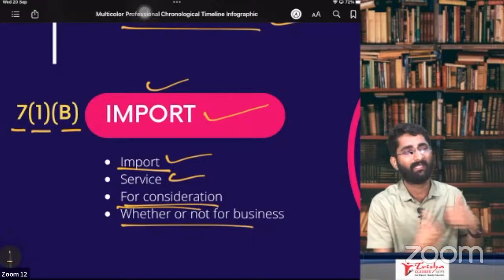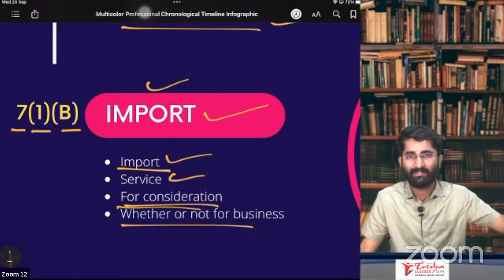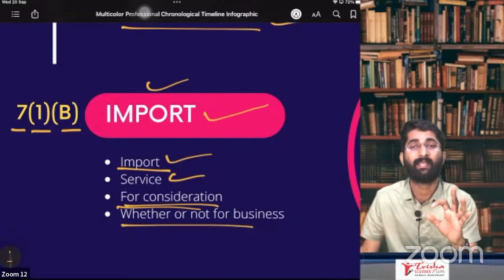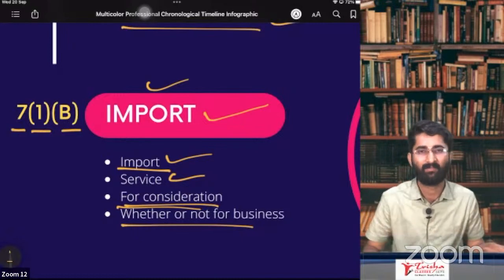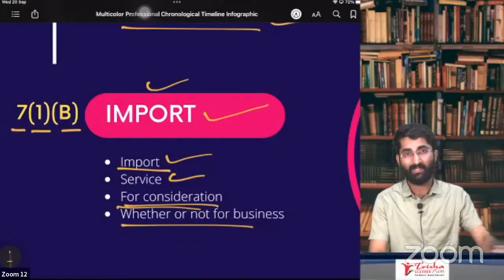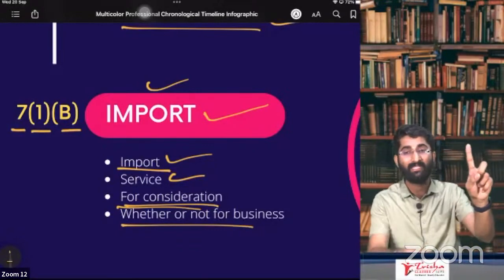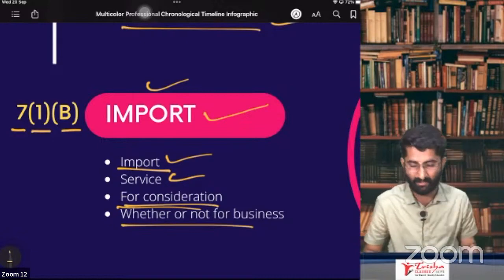And for a consideration, example, I paid him $200. That is for a consideration. Will it be considered as supply? Yes, sir. It will be considered as supply. Okay. Section number 7, subsection 1: what you have to remember? Importation of service for a consideration, whether or not for the business purpose. Consideration should be there. Yes, sir.